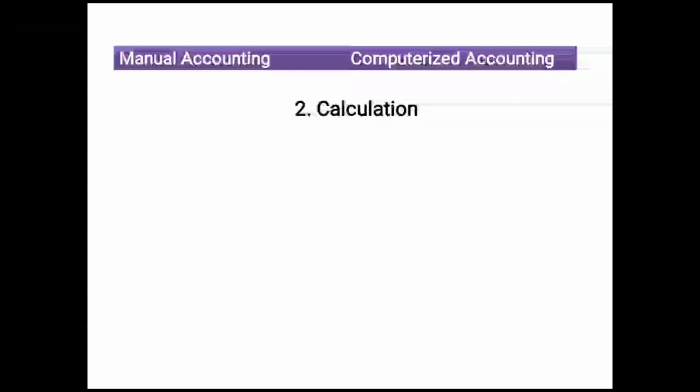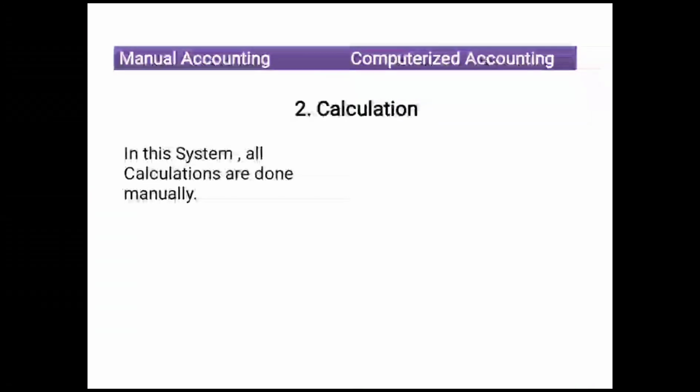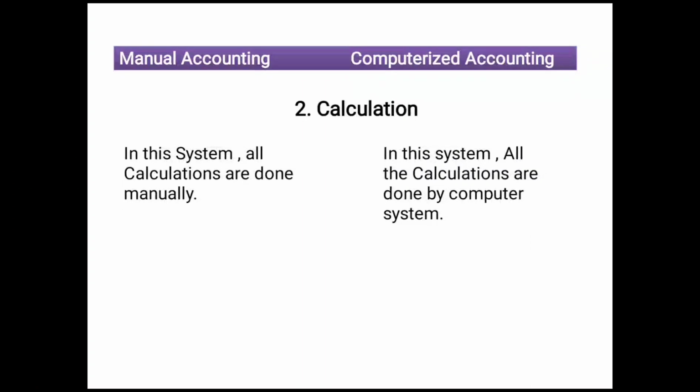Second point, calculation. In manual accounting system, all calculations are done manually, while in computerized accounting system, all the calculations are done by computer system.